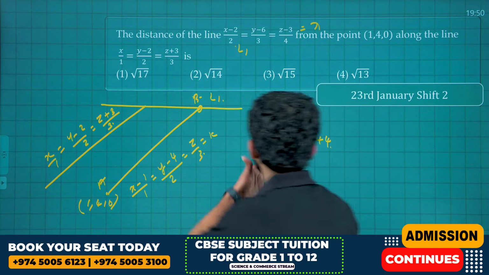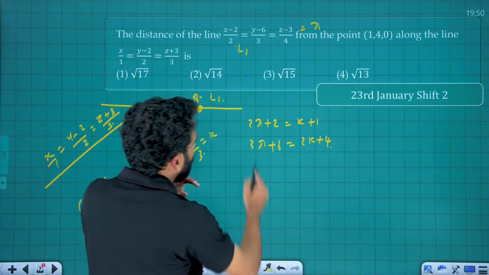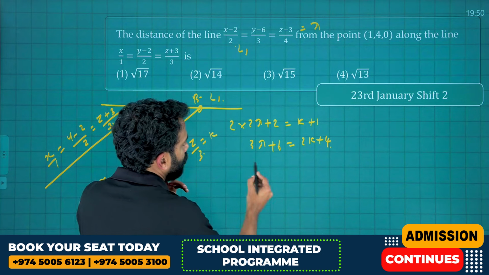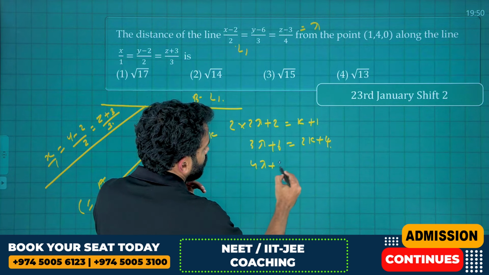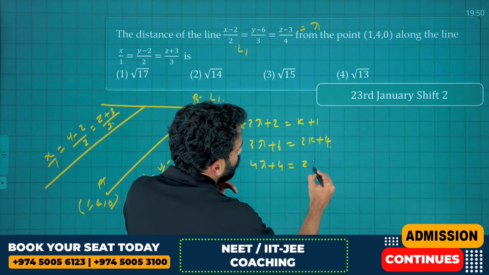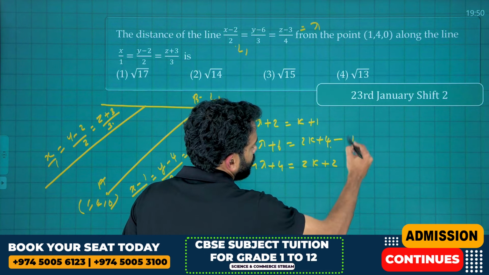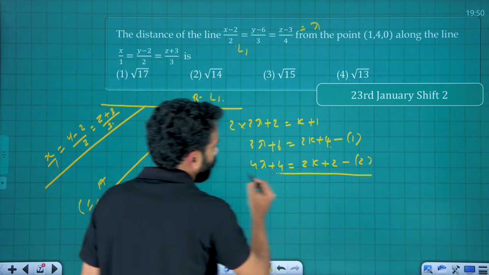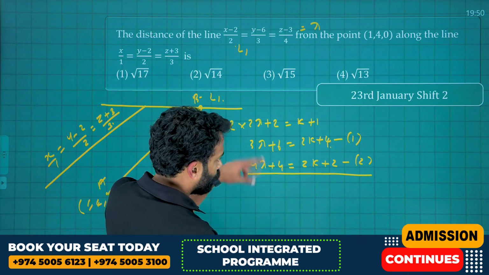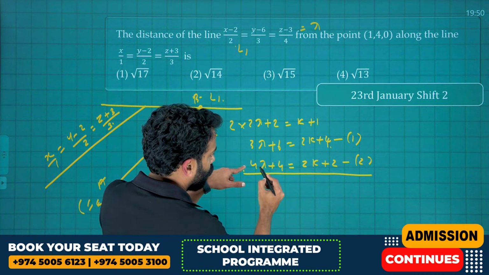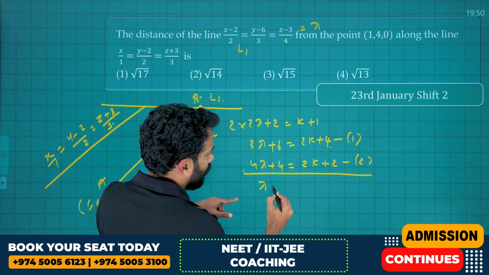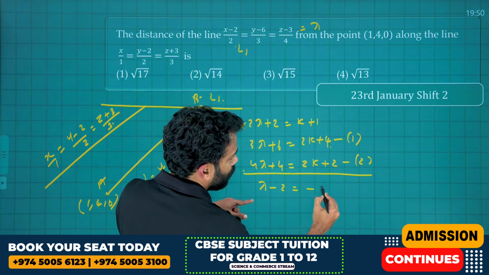Multiply this by 2 and you will get 4 lambda plus 4 is equal to 2k plus 2. Take it as equation 1 and equation 2. Subtract 2 minus 1, you will get 4 lambda minus 3 lambda is lambda, minus 2 is equal to minus 2.